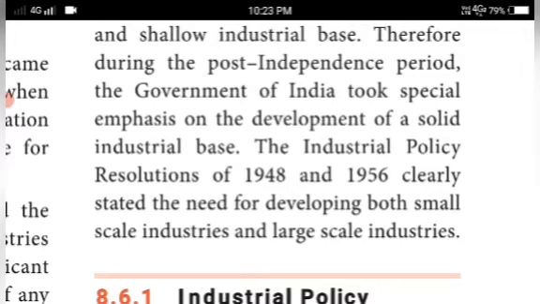During the British period, all trade was controlled by the British, and the trade policy was made for their favor. After independence, the industrial and trade policies and resolutions were made by the Indian leaders.